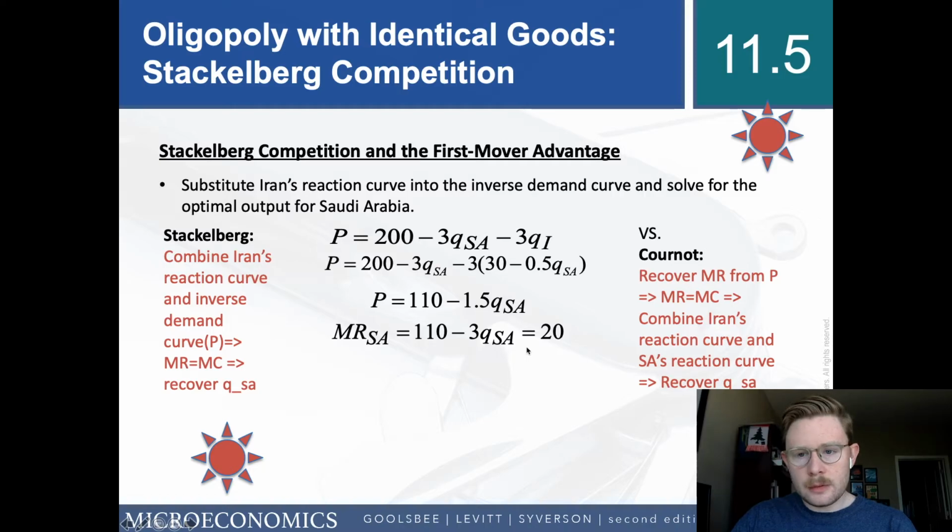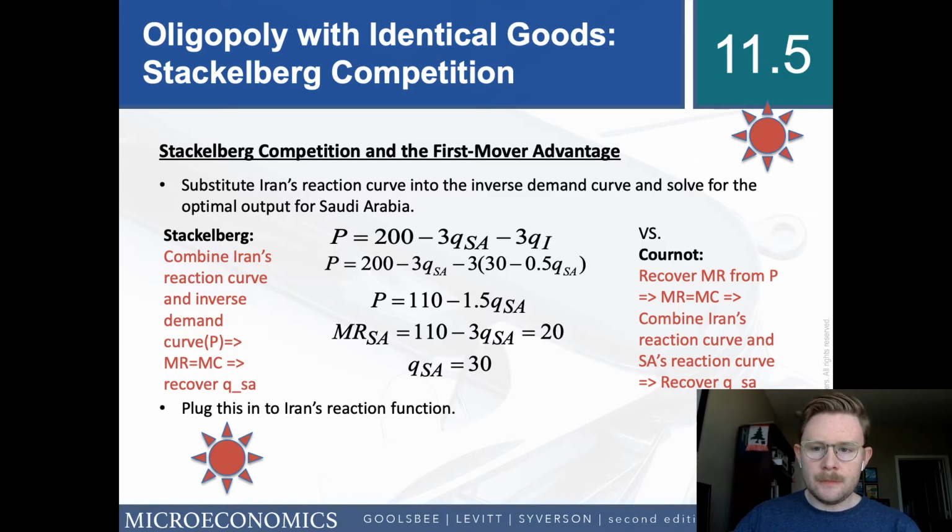Set that equal to marginal cost, which is equal to 20. Solving, you should get the quantity for Saudi Arabia is equal to 30. Now we can plug that 30 into Iran's reaction function. So QI equals 30 minus 0.5 times 30. So Iran's quantity equals 15.